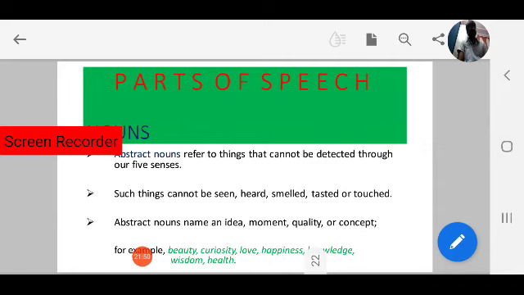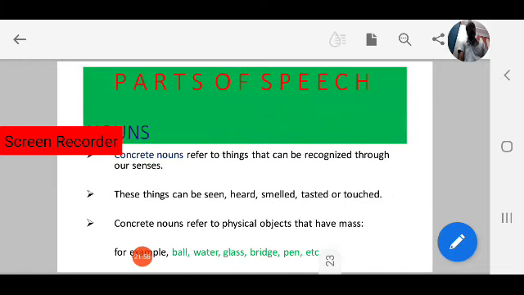Okay, next let us move to another part of common nouns based on meaning. What is the second one? Yes, concrete nouns. Concrete nouns refer to things that can be recognized through our senses, quite opposite to abstract nouns.